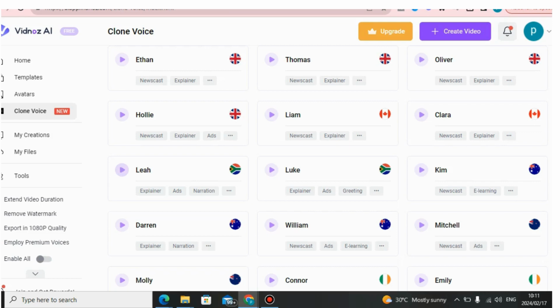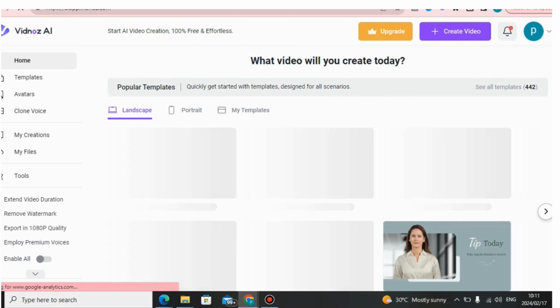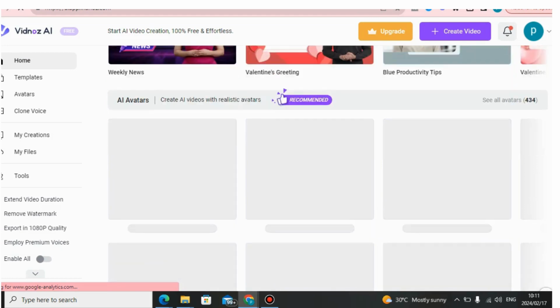So it sounds so good. So what I'm gonna do, let's create an AI talking avatar. I'm just gonna click here to go home. Let's create a talking AI avatar to show you some of the features that this software can do. Which one should I choose?